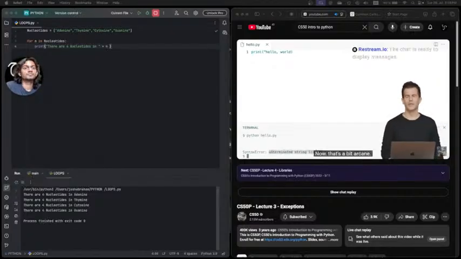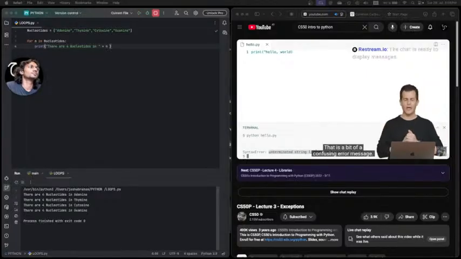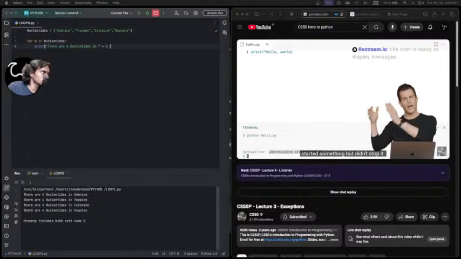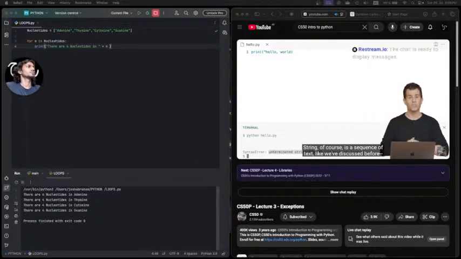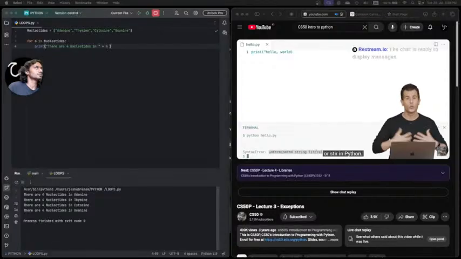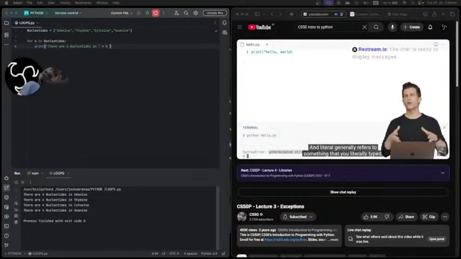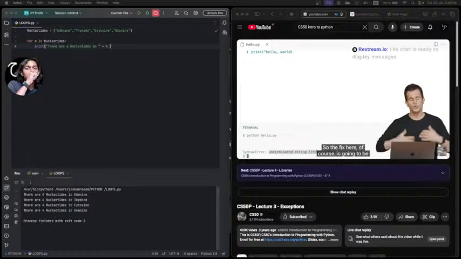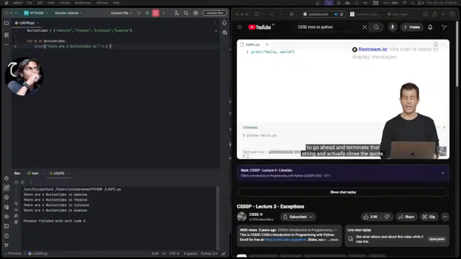Unterminated string literal. Now that's a bit arcane. That is a bit of a confusing error message, but unterminated would generally mean that I started something but didn't stop it. I didn't terminate it. String, of course, is a sequence of text like we've discussed before, or str in Python, and literal generally refers to something that you literally typed. It's not a variable, it's something like quote unquote, or just quote, hello world. So the fix here, of course, is going to be to terminate that string and actually close the quote. And if I now go back down into my terminal window and rerun python hello.py, now I'm saying hello to the world.